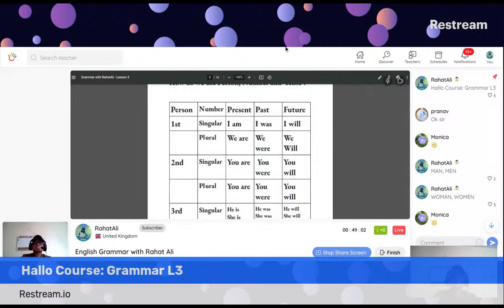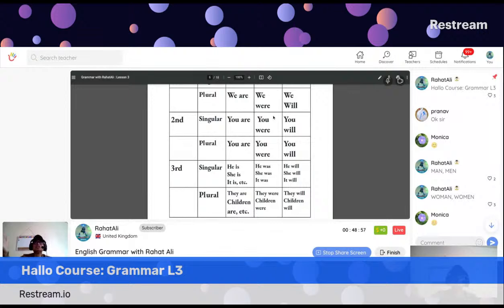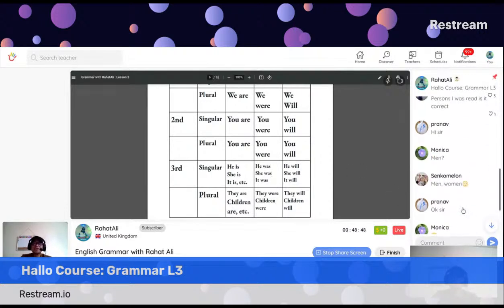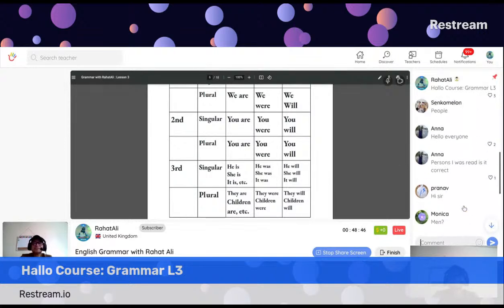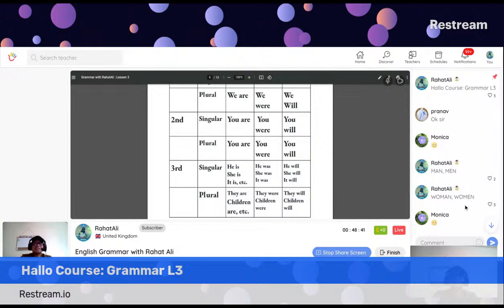Okay. And for the third person singular, there are thousands of singulars in the third person. He is, she is, it is. I should say Monica is, Pranav is, Sanko is, Anna is. These are the examples. After third person, we must use is in the present form, and in the past form, he was, she was, it was. In the future, he will, she will, it will, etc. So I have given two examples.